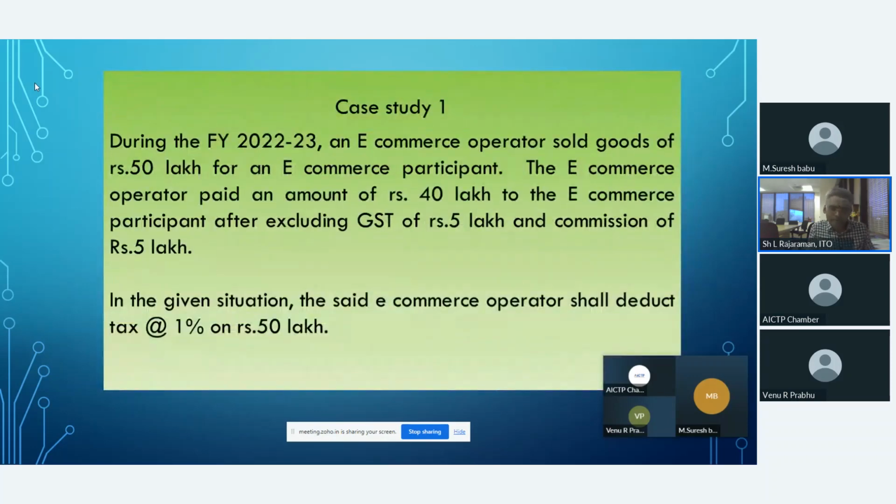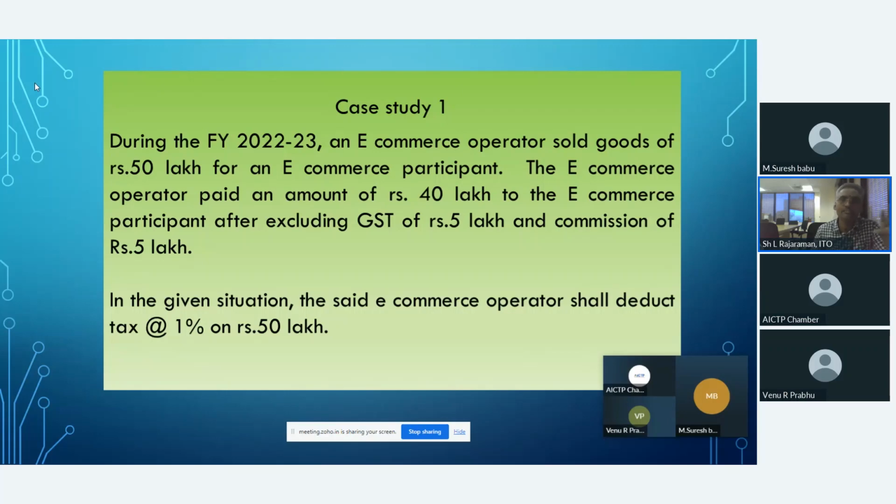Now I am coming to case study 1. Please carefully see the screen. During FY 22-23, an e-commerce operator sold goods of rupees 50 lakh for an e-commerce participant. The e-commerce operator paid an amount of rupees 40 lakh to the e-commerce participant after excluding GST of rupees 5 lakh and his commission of rupees 5 lakh.